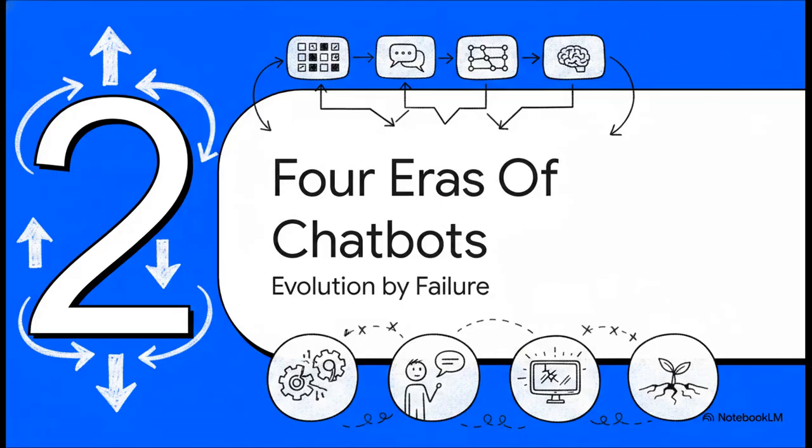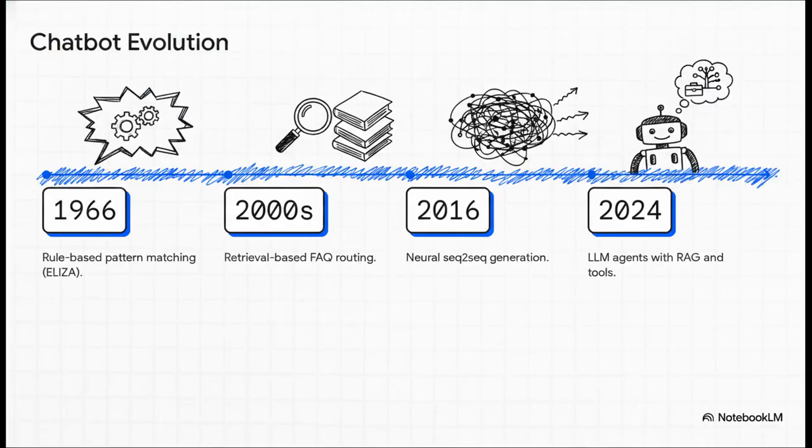Moving to Section 2, the 4 eras of chatbots, and this is really an evolution by failure. What's really fascinating about this industry is that it hasn't just steadily improved on a straight line. No, it has cycled through 4 distinct paradigms. And here's the kicker. Each new era was introduced specifically because the previous one failed too visibly. We can trace this journey super clearly.